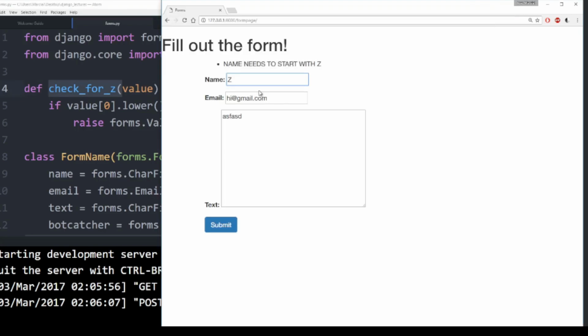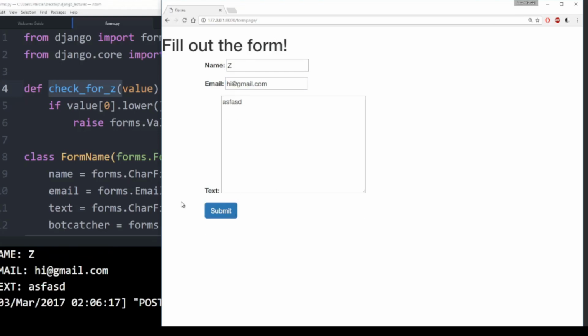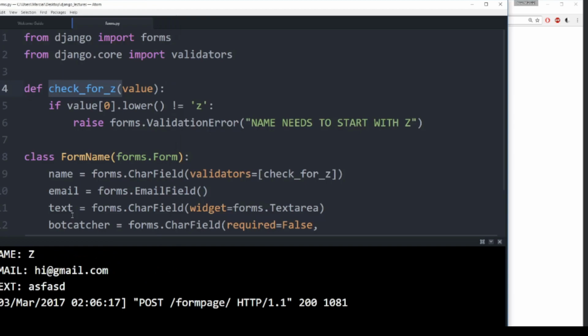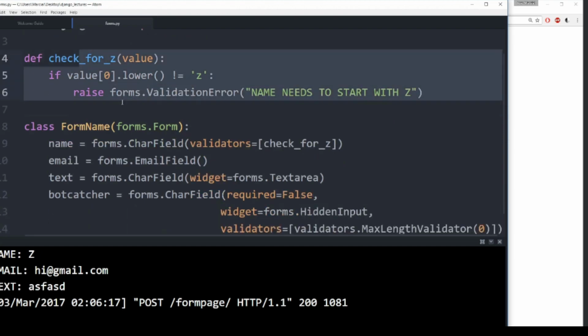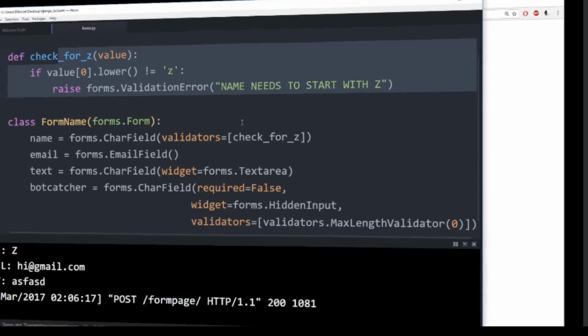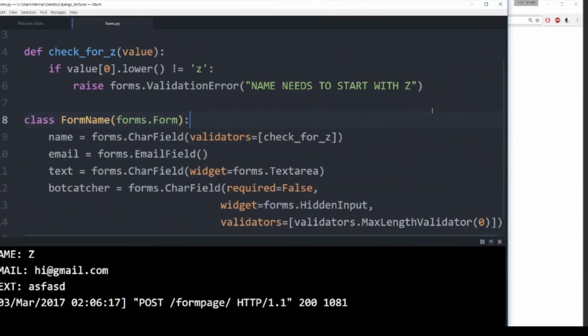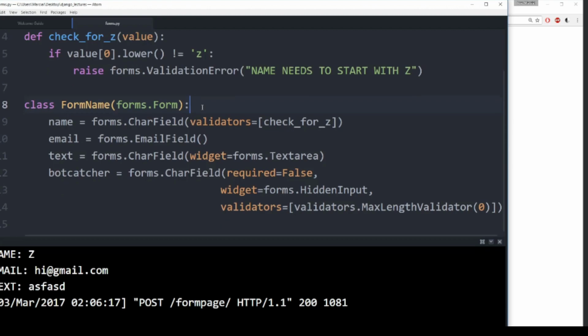Let's make sure it is by passing in just Z here and then we'll say the same thing and look, it went in just fine and it printed it out just fine. Okay, all right. So that is how you can make your own custom validation function. And this is usually a lot easier of an approach to take than the clean method we discussed earlier. Okay, now let's continue our discussion by talking about cleaning the entire form all at once. So, we did see how we would create custom clean methods in our class for particular fields.